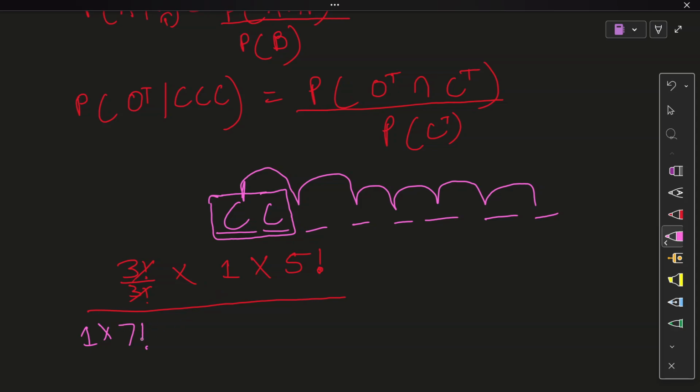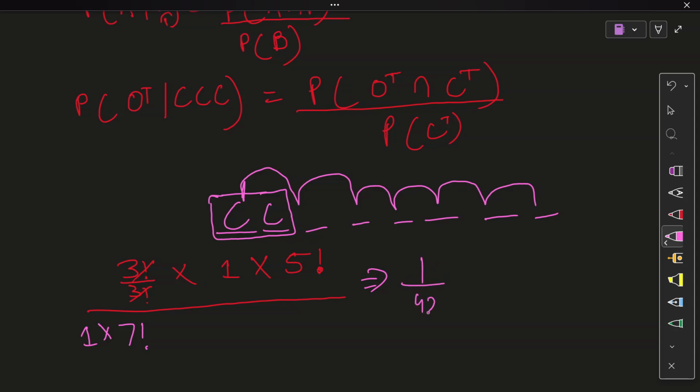1 into 7 factorial, into what else? Did I miss something? Actually, no, that's going to be it. Okay, that's it. There we go. 1 into 7 factorial. Yep, that's it. 5 factorial divided by 7 factorial. Your answer is going to be 1 over 42.